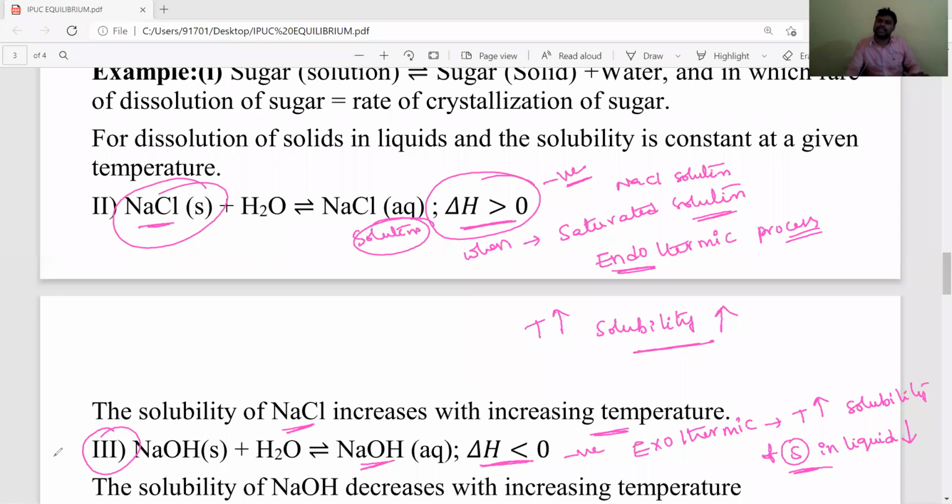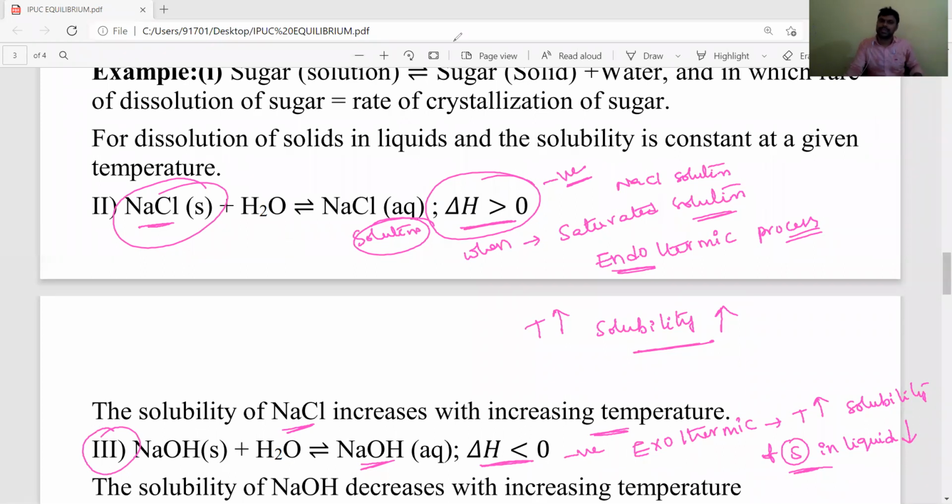There is no chemical change, because when you are making sugar solution, the composition of sugar and water is not changing. It is the same only. That's why it is just a physical process, and the equilibrium state exists when the solution becomes saturated.